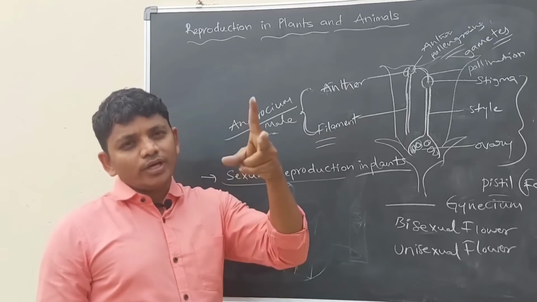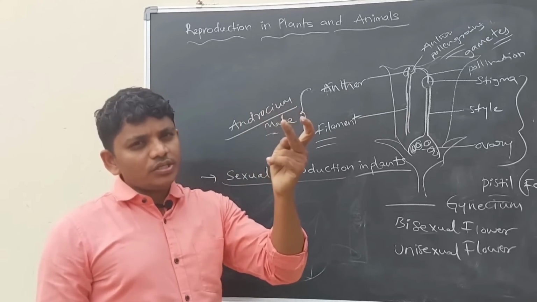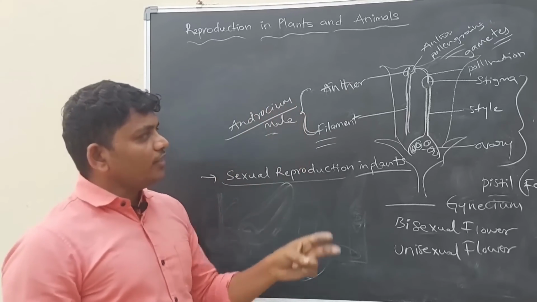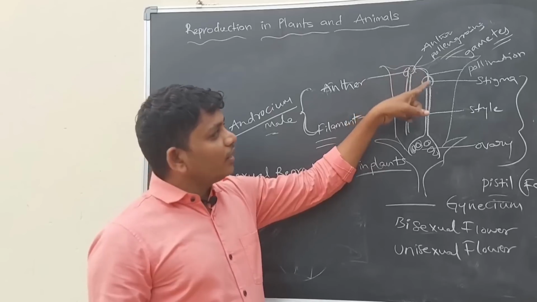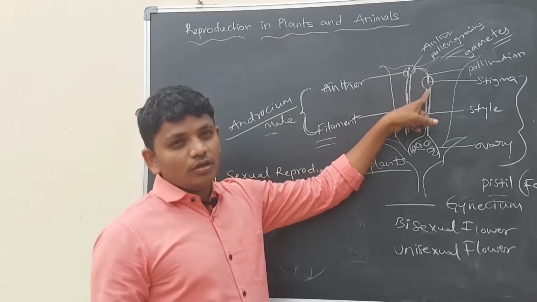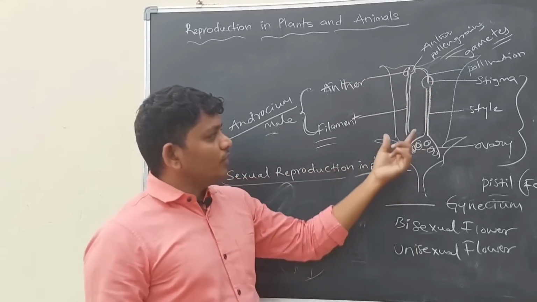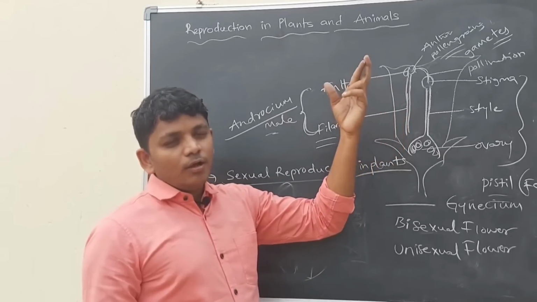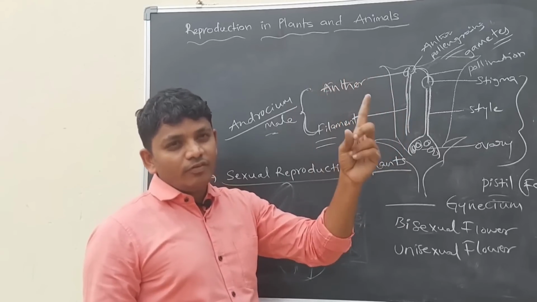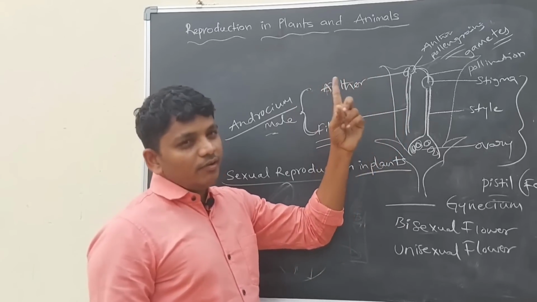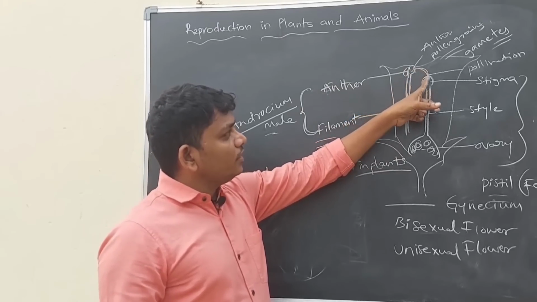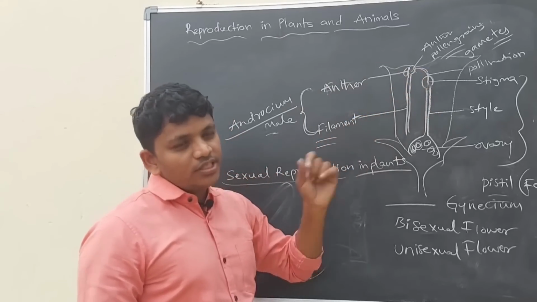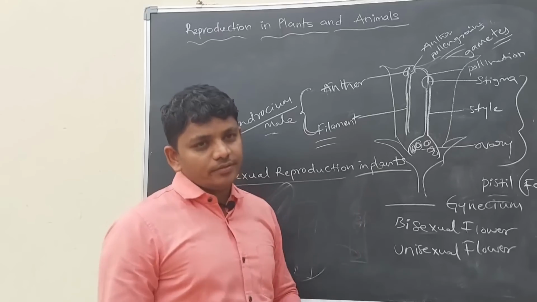Pollination occurs in two types: self-pollination and cross-pollination. For example, when pollen grains of the same plant reach the stigma, that is called self-pollination. Here the pollination occurs in a single flower; the pollen grains reach the same flower's stigma.